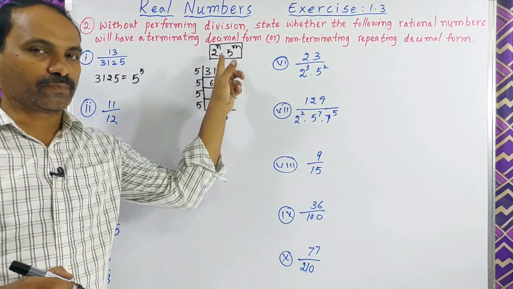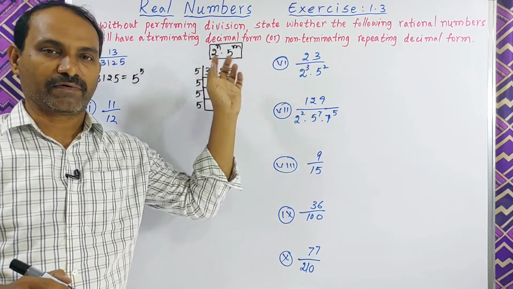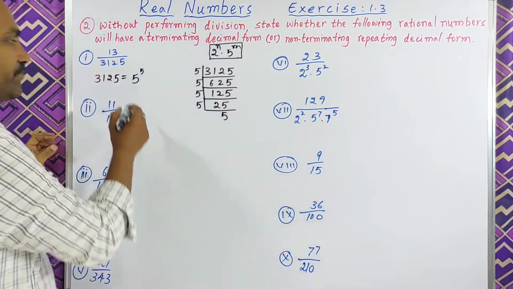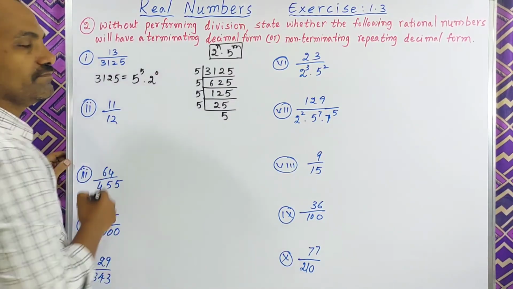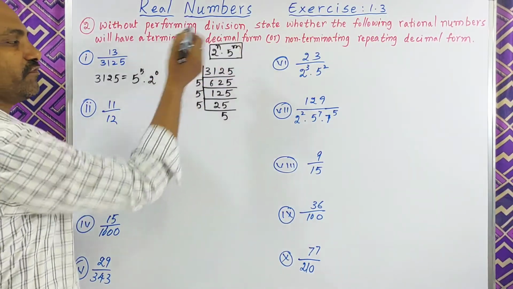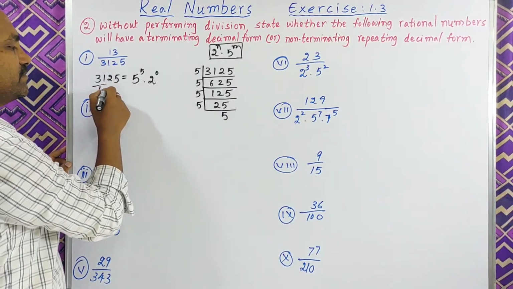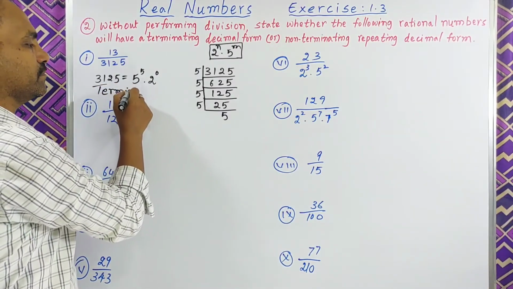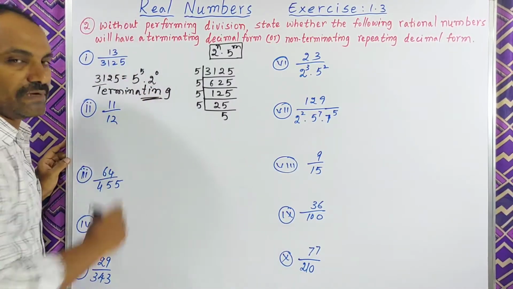Is it in the form of 2 power n into 5 power m? We can write 2 power 0 here also. That's why the denominator is in the form of 2 power n into 5 power m, and this one is a terminating decimal.